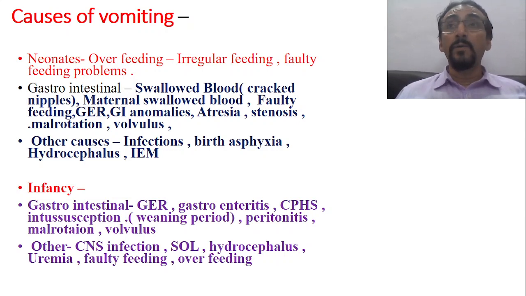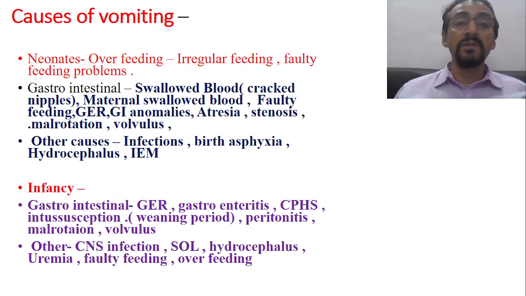Okay, now in the neonate, some of the gastrointestinal causes which are very commonly seen as a cause of vomiting are, as I told in the last class, swallowed maternal blood. During the time of delivery, the baby may swallow some amount of maternal blood, which may be vomited after birth. So that may be vomited. This is one of the most common causes of blood vomiting in children.